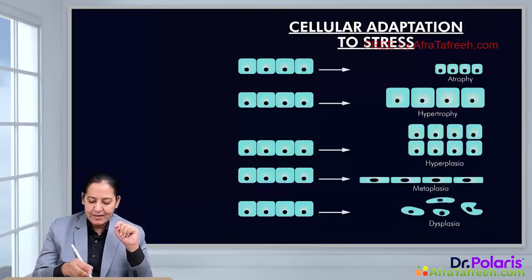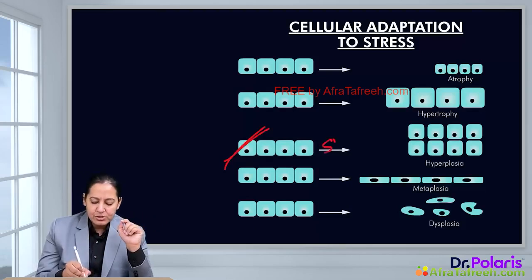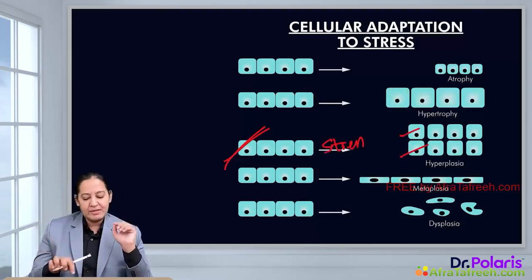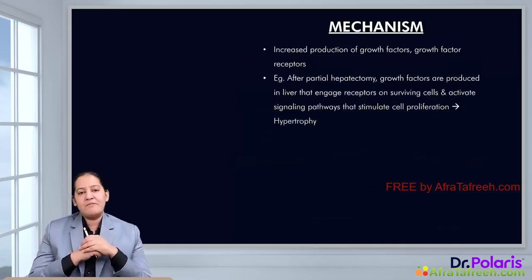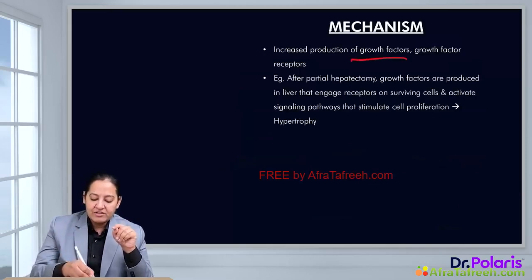So that is the diagram. In this diagram, this one is hyperplasia, the third diagram. You can see the normal cells, and in response to stress, they are converting into multiple cells. The number is increased, right? So that is hyperplasia. What is the mechanism of hyperplasia? The mechanism of hyperplasia is increase in growth factor and growth factor receptors.